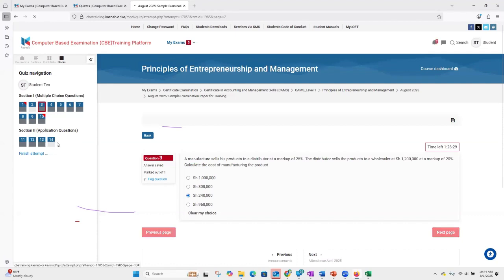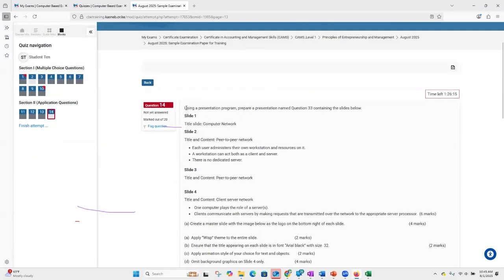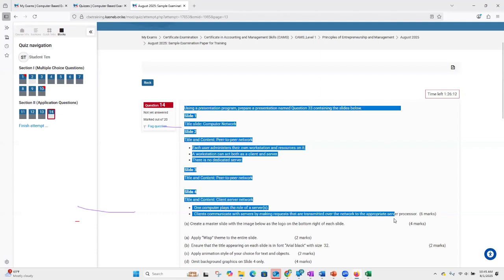So if I go to question number 14, clearly you can tell that it's not yet done. And the current question, of course, will be in red. You can see that it has a red border on it. And this question is on PowerPoint. I believe the three common ones are PowerPoint, Word, and Excel, including others who will be doing design works and much more.